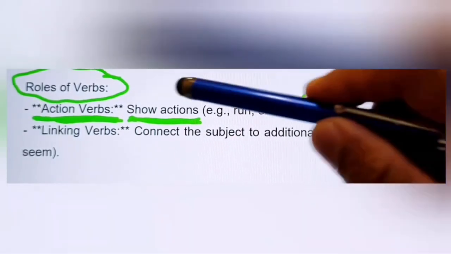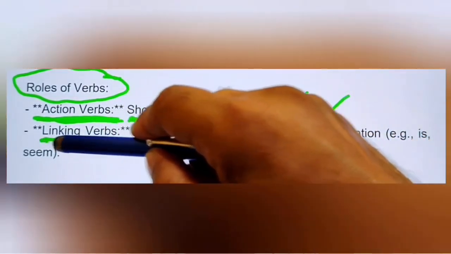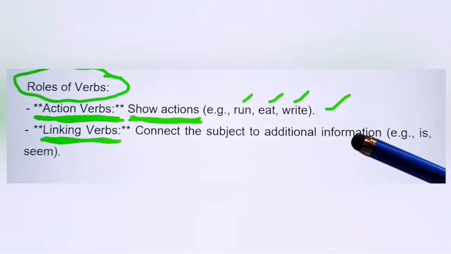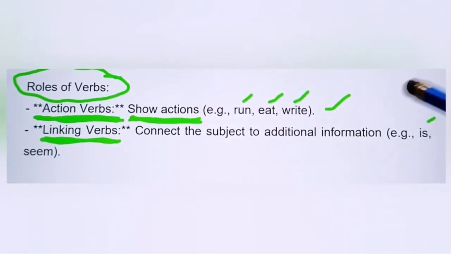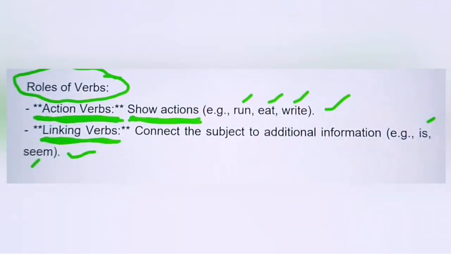The verb also works in the sentence as a linking verb. A linking verb connects the subject to additional information. For example, is, seem, and this connects the subject to the additional information.